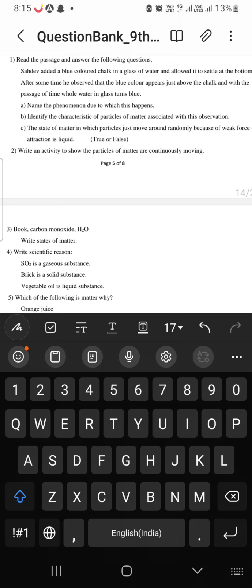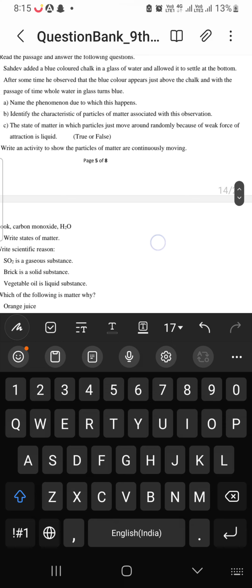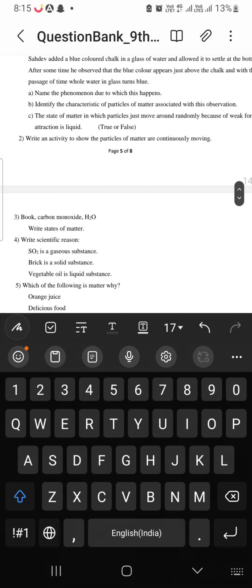The state of matter in which particles just move around randomly because of weak force of attraction is liquid. It is false.